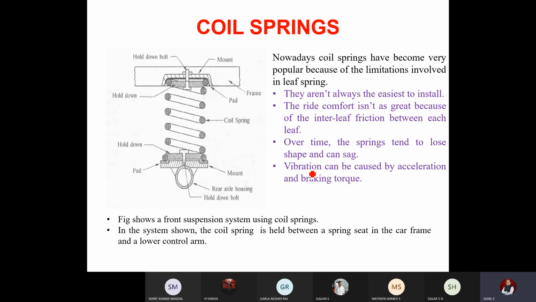Okay, vibration can be caused by acceleration and braking. Sometimes there will be a vibration due to acceleration and braking. So these are some of the problems.